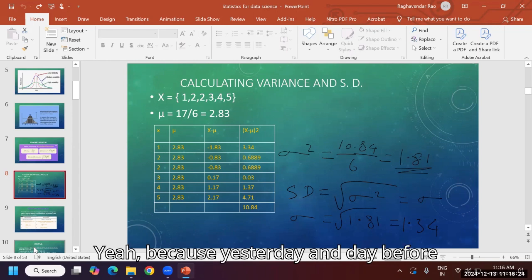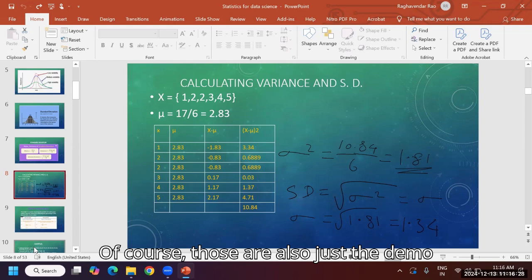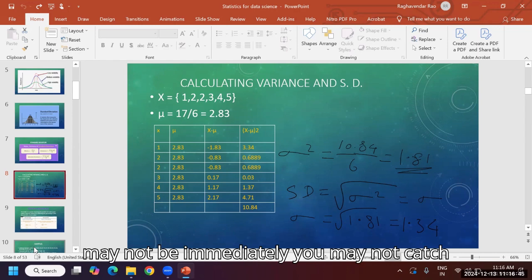Yesterday and the day before yesterday, two sessions were completed. Of course, those were also just demo sessions. But they covered how easy Python is to learn, and also explained basic statistics. Today we entered into standard deviation, but it may not be immediate, you may not catch the points.